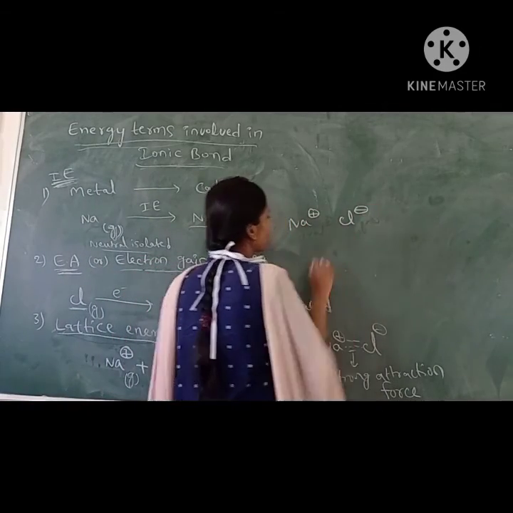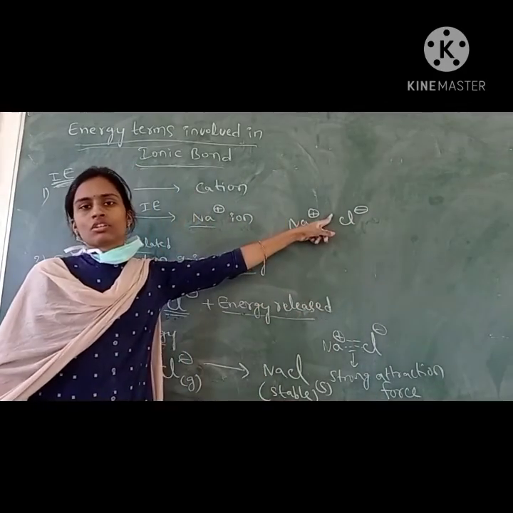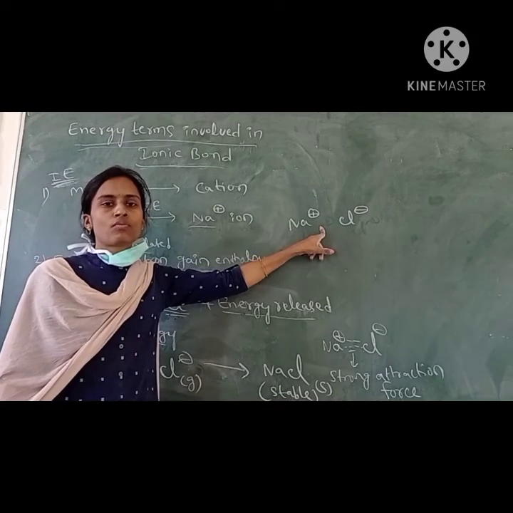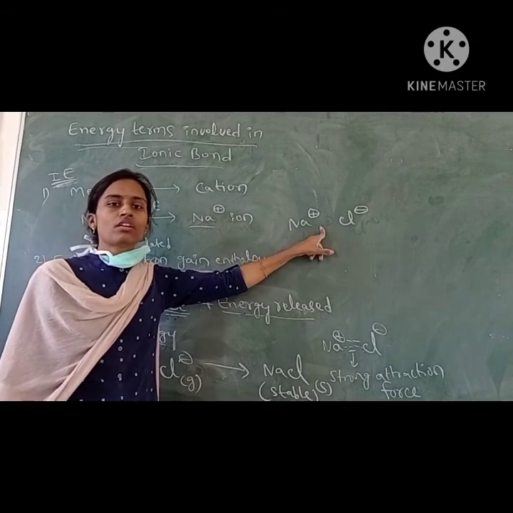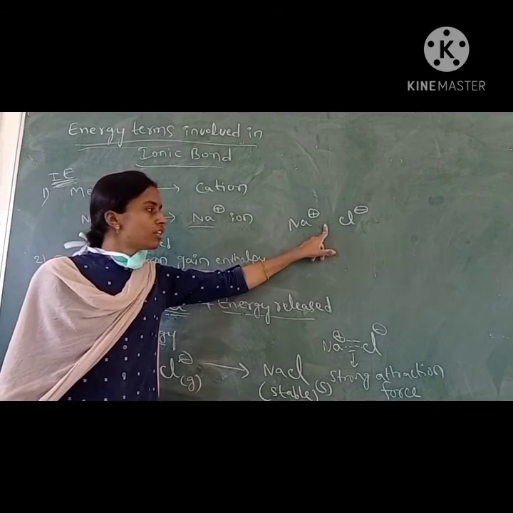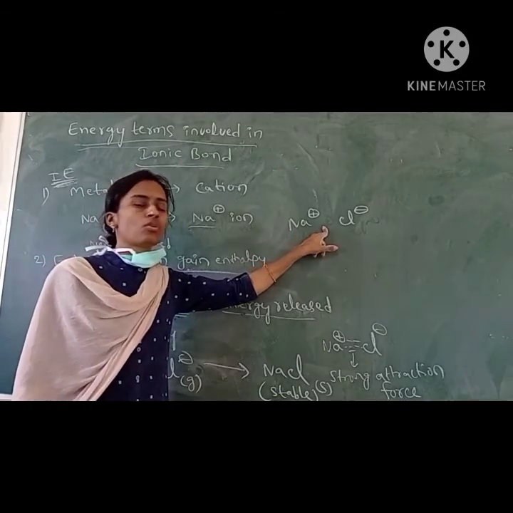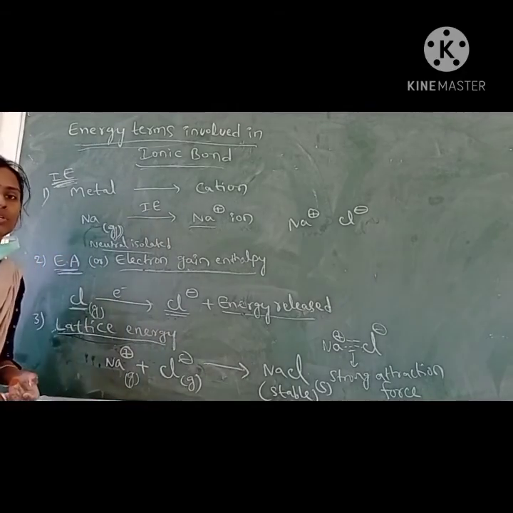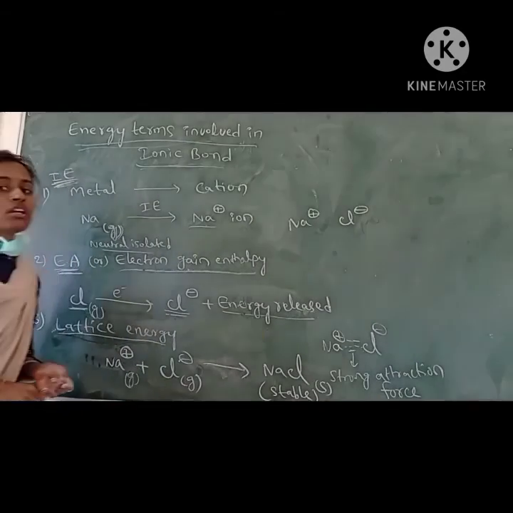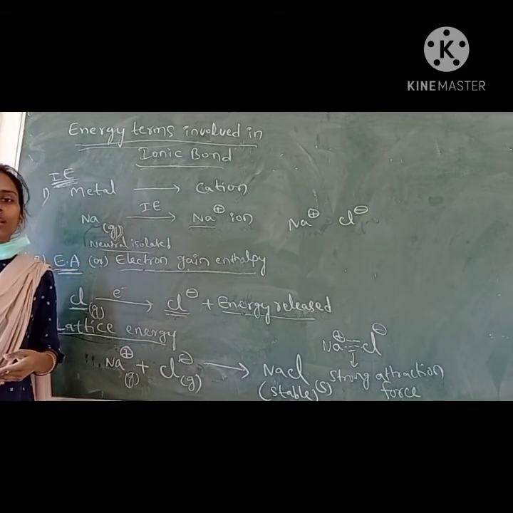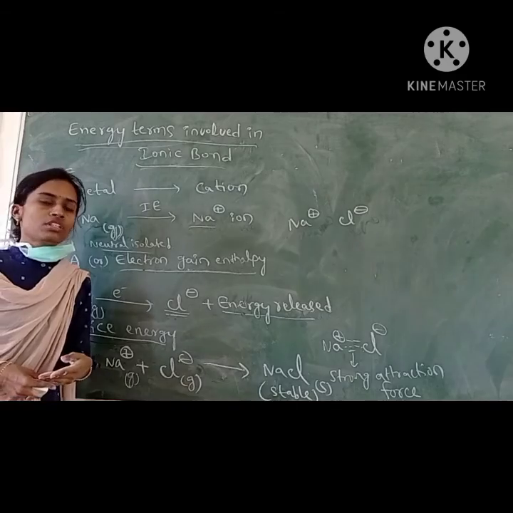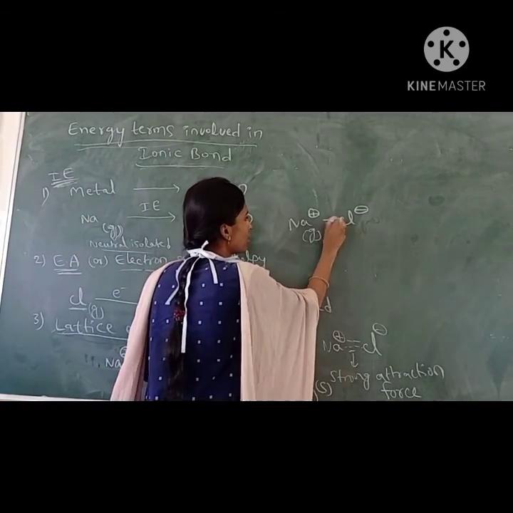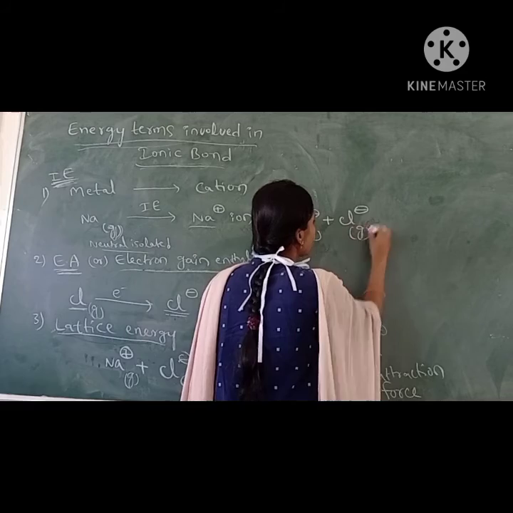Because of the opposite charges, there is a strong electrostatic force of attraction, and that force of attraction is nothing but the ionic bond. Because of this, a strong bond is formed between them, and energy is released in this process. Here this is in the gaseous state and this is also in the gaseous state.